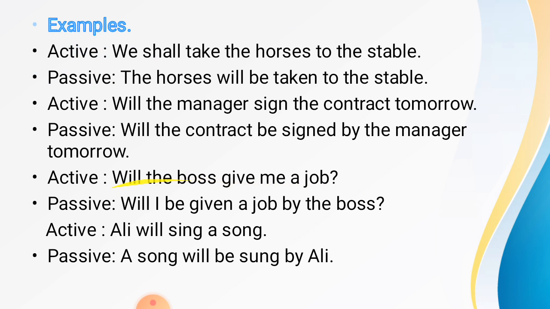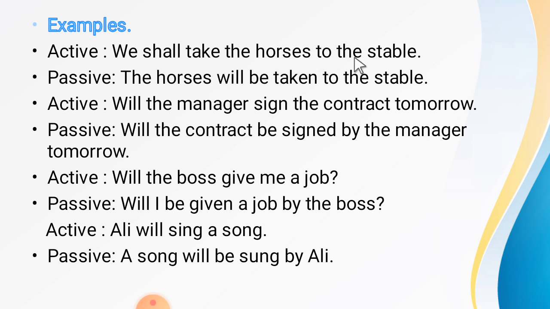Here are some examples of the positive sentences of active voice into passive voice. We shall take the horses to the stable. The horses will be taken to the stable. It is not necessary to write by us here. It is still good in this form.